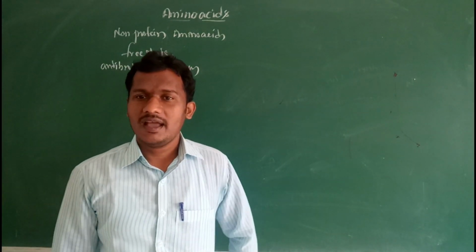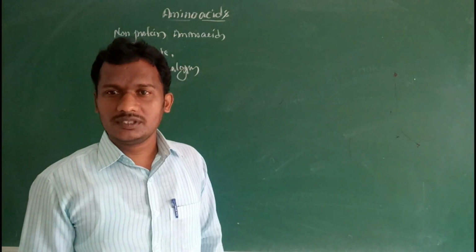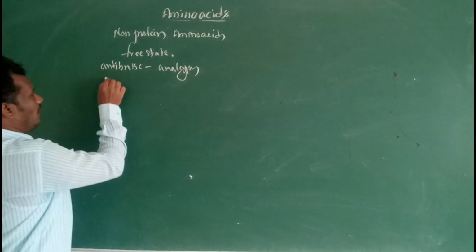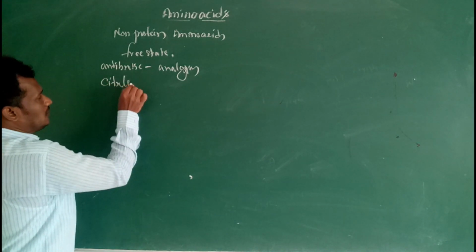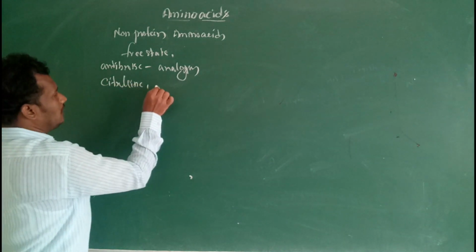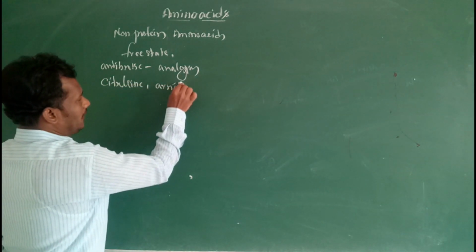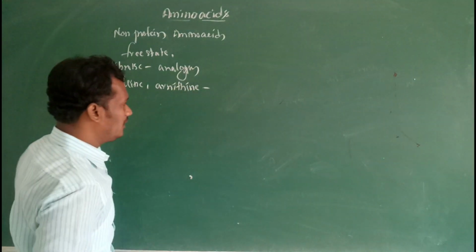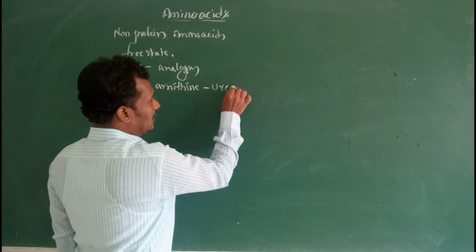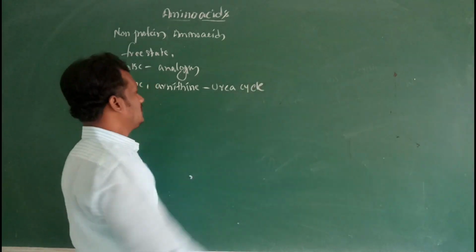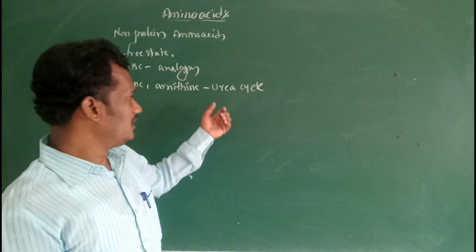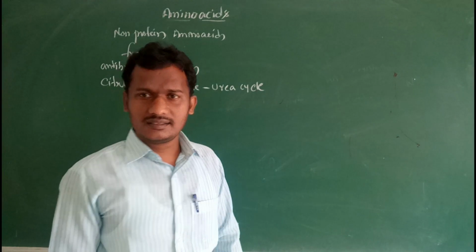Then some amino acids participate in biosynthetic processes. For example, citrulline and ornithine participate in the urea cycle.